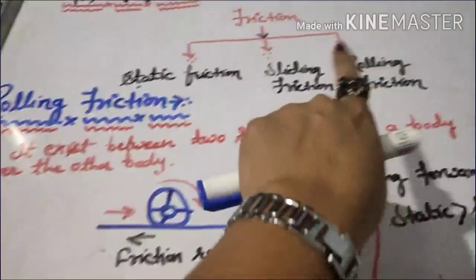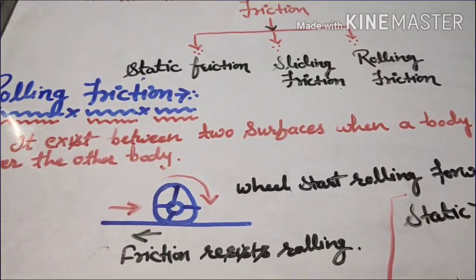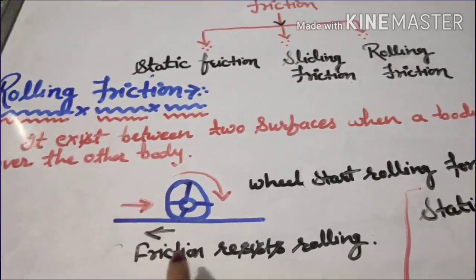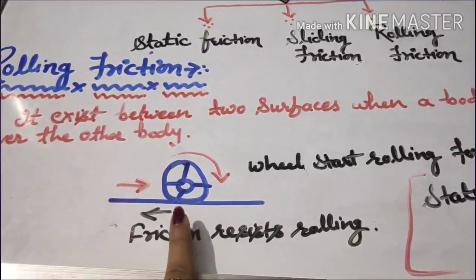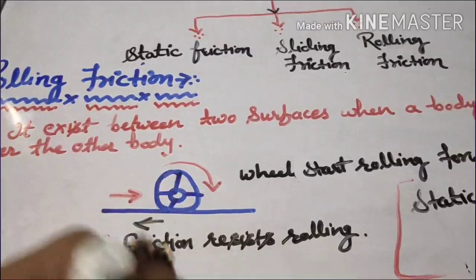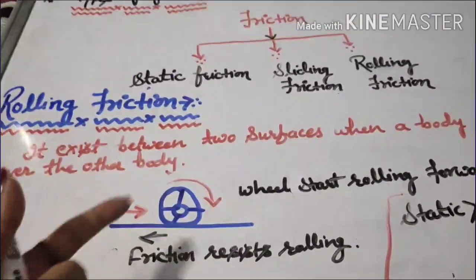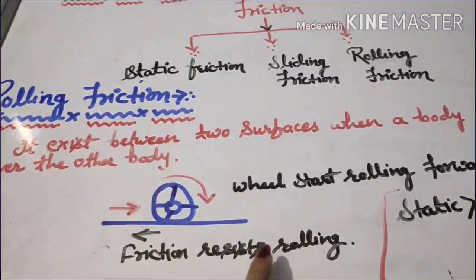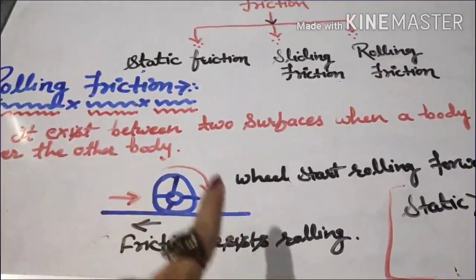Now the third one is rolling friction. It is the force of friction that exists between two surfaces when a body rolls over another body or surface. This type of friction is called rolling friction. As the name says, rolling, when a body rolls over another body. Here you can see wheels start rolling forward, and here a rolling friction exists.